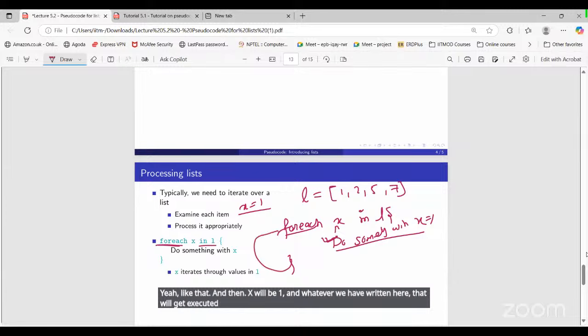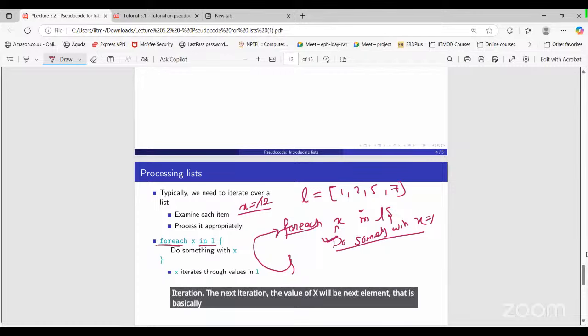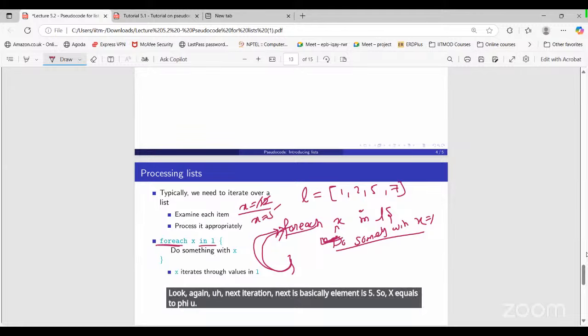Then we will go back for another iteration. In the next iteration, the value of x will be the next element, that is 2. Again, we'll do something with that element. Again, we go back to the loop. In the next iteration, the next element is 5. So x equals 5. Again, we'll do something with that x.